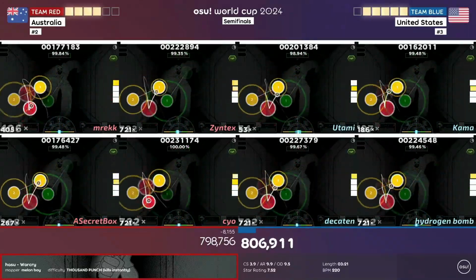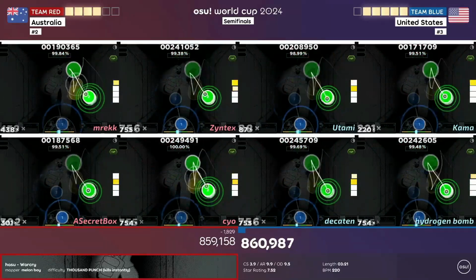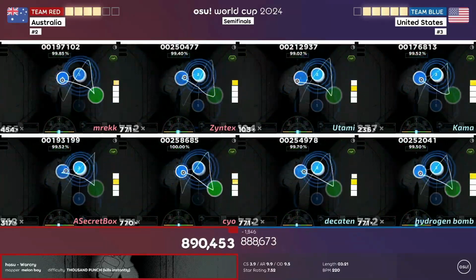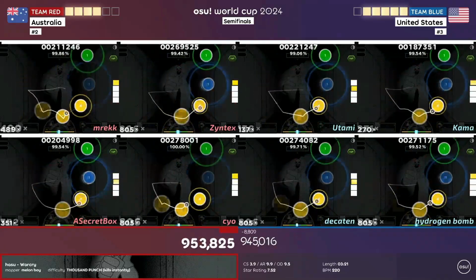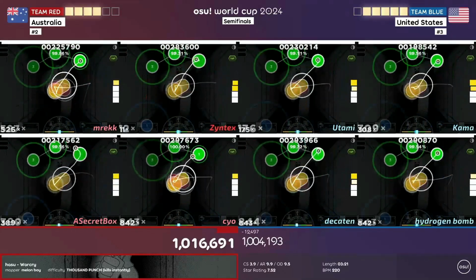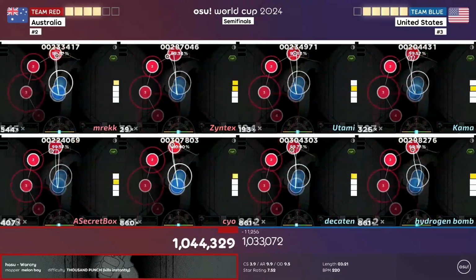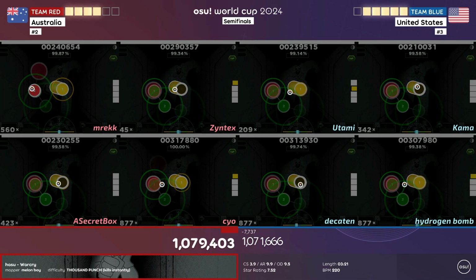But like I said in the beginning, something so tragic happens that I wouldn't wish this on my worst OWC enemy. Everything was going good for Australia. They were slightly in the lead going into the second half of the map, and it looked like Australia could actually make it to tiebreaker against the US. But as everybody was watching the stream, it looked like Bancho had died for the tourney client.